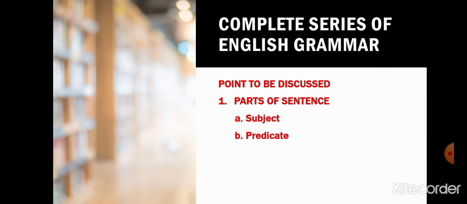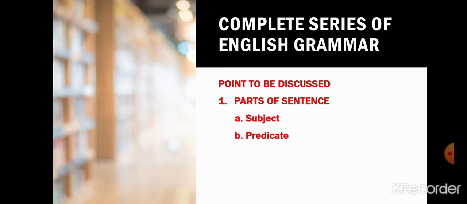Students, here in the complete series of English grammar, we are going to discuss parts of a sentence. Students, when we make a sentence, we name some person or thing and we say something about that person or thing.